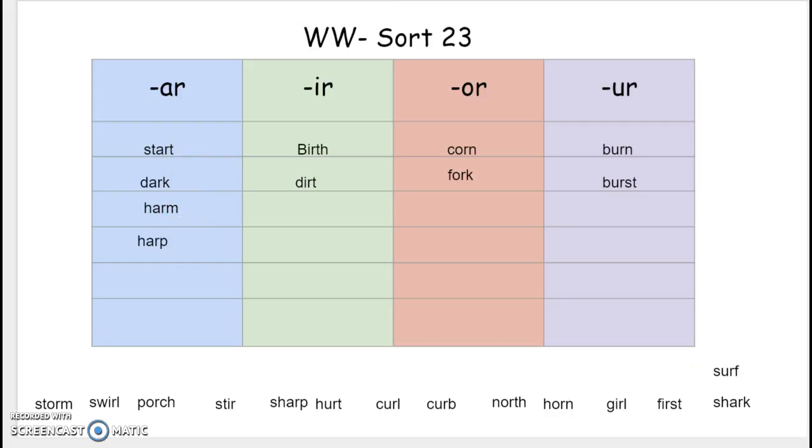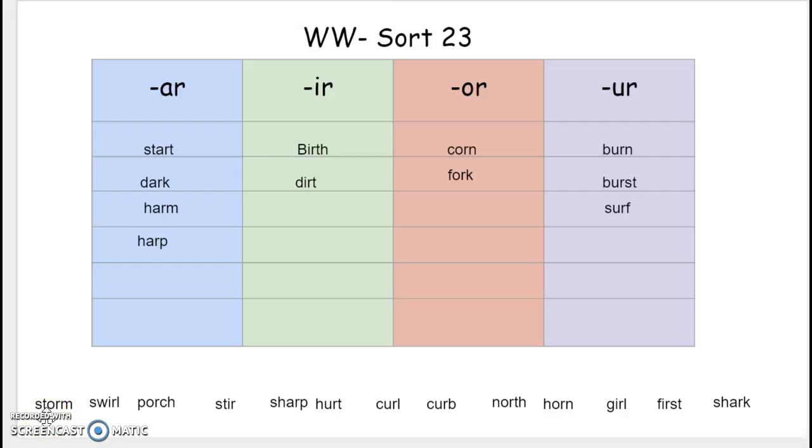Our next word is surf. Surf, the U is controlled by the R, and it says er, and so it will either go in the IR or the UR, and it's UR, so it'll go in the UR column. The next few words, I'm going to say the word, and I'm going to give you a chance to sort it in your head and make sure you're correct whenever I show you where it goes.